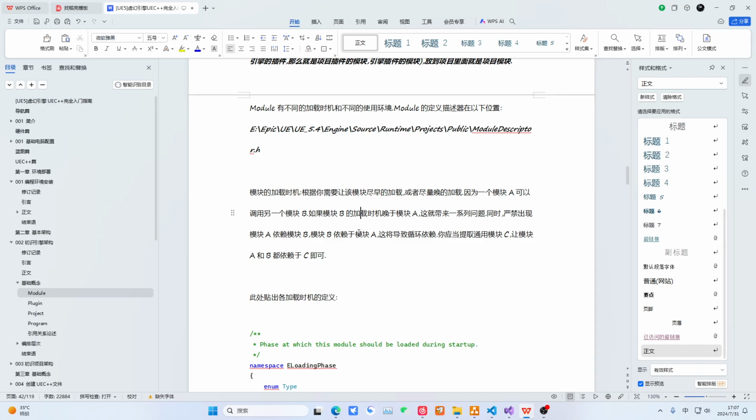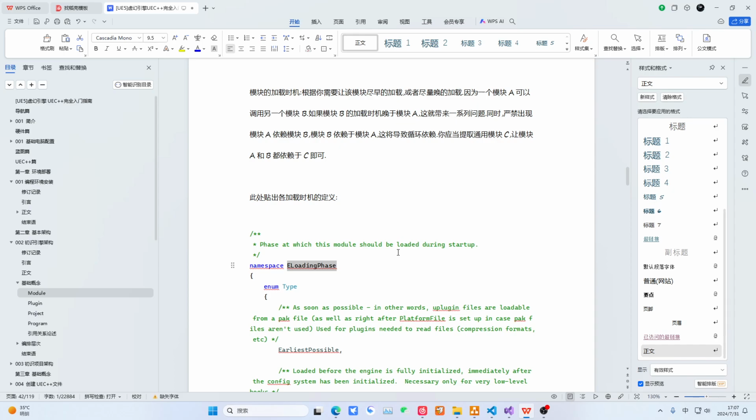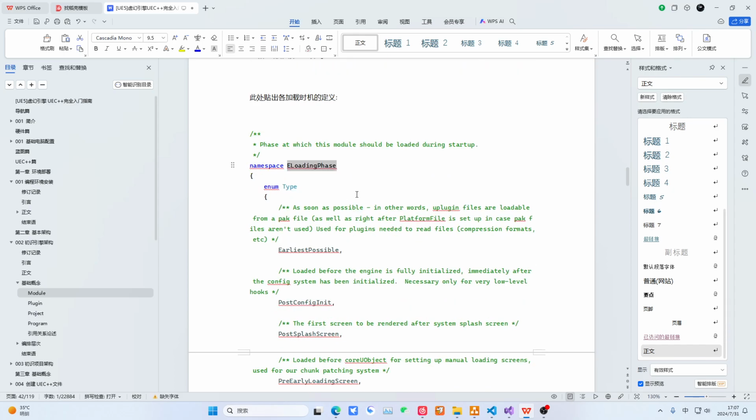So how do we solve this problem? We will introduce a module C. Then module C loads first. Put the common resources from module A and module B, code resources, image resources, video resources, all into C. This way we completely solve this problem. It's like A and B are no longer related now.